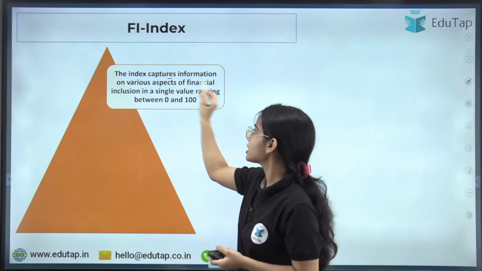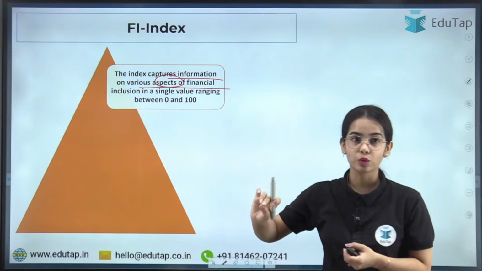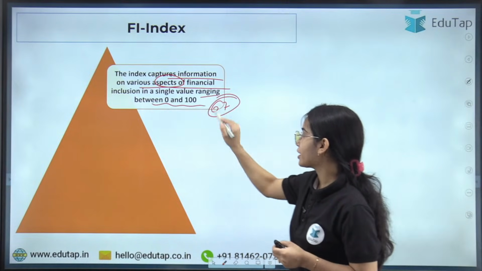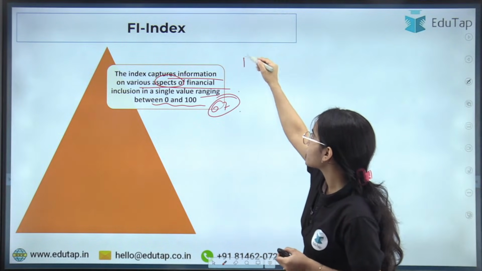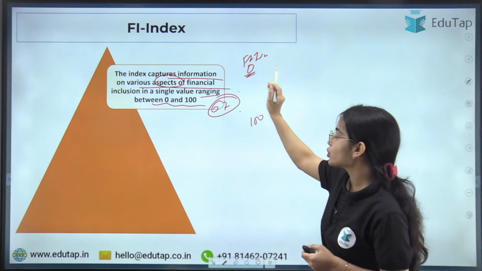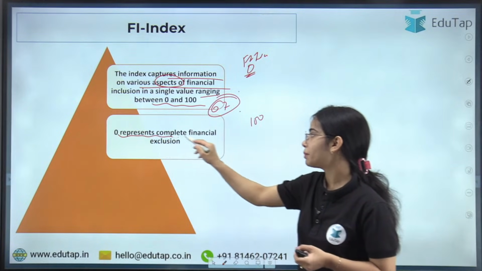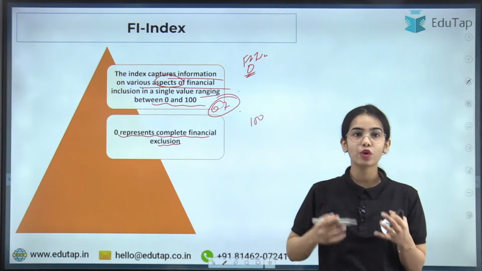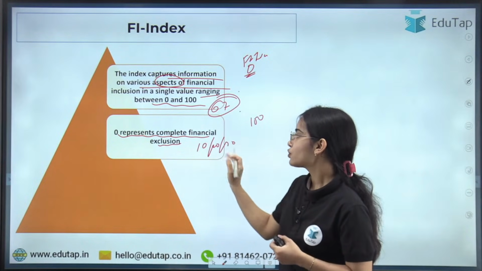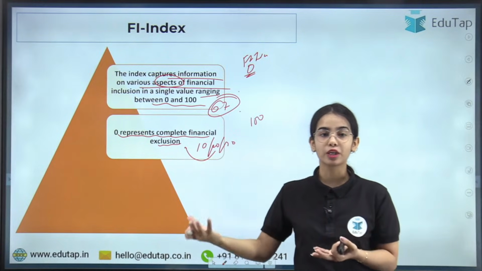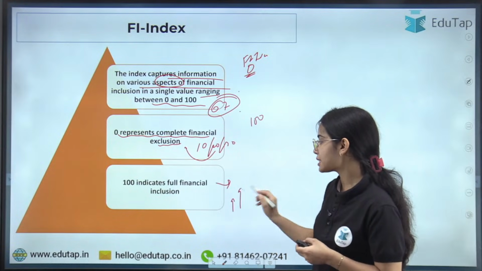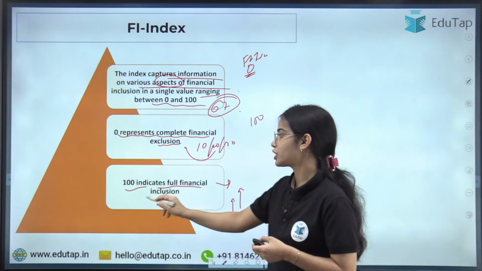The index captures information on various aspects of financial inclusion in a single value, that is 67 currently, ranging between 0 and 100. If it is closer to 0, that means 0 represents complete financial exclusion. If the value is near 0, let's say 10 or 20 or even 30, we will say that there is not much financial inclusion in the country. But if the value is near 100, that means financial inclusion is increasing in the country, and 100 indicates full financial inclusion, okay?